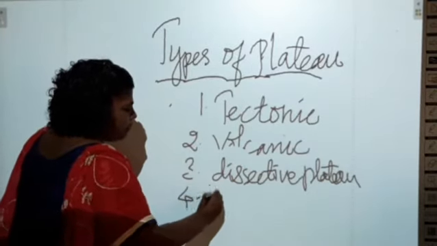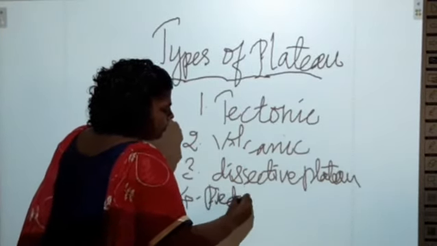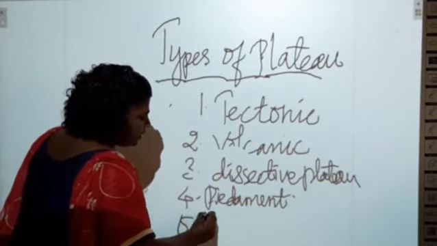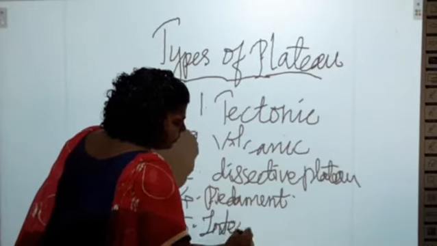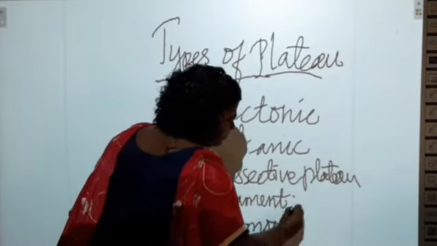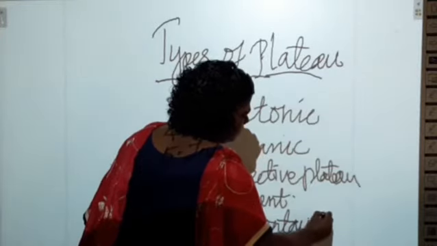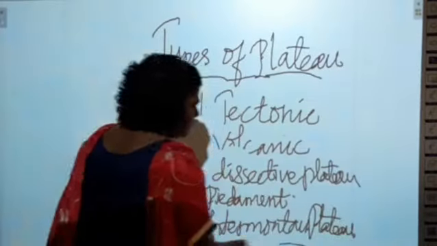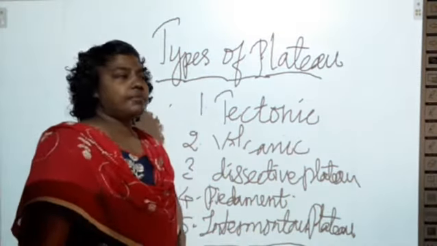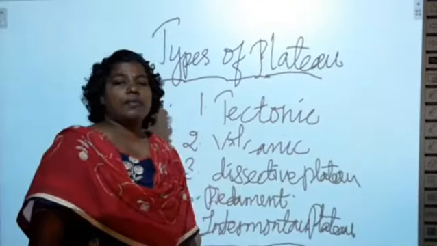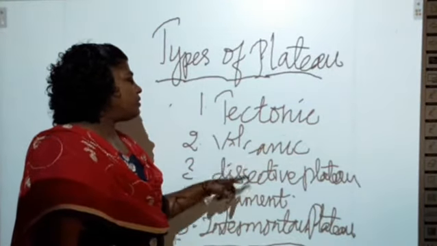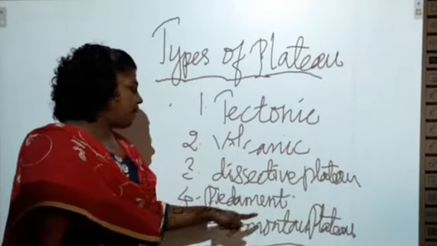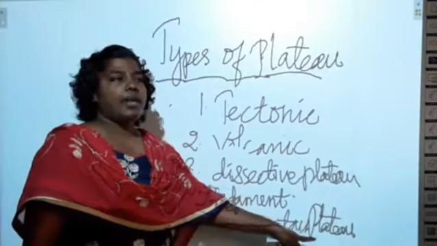The fourth one is Piedmont plateaus. And the fifth one is intermediate plateaus. So these are the different types of plateaus: tectonic plateaus, volcanic plateaus, dissected plateaus, Piedmont plateaus and intermediate plateaus.